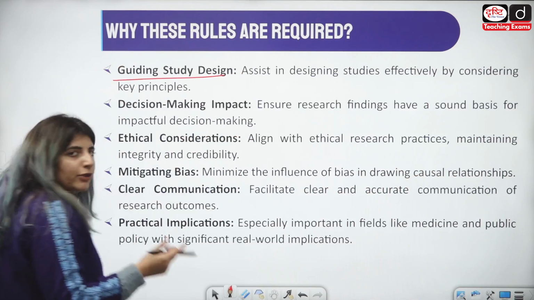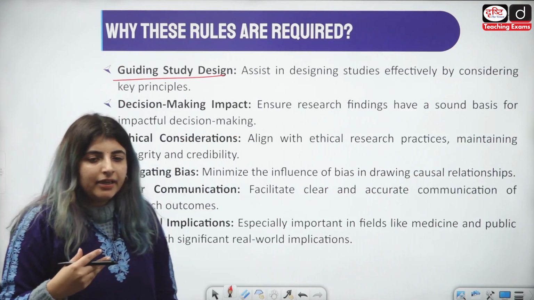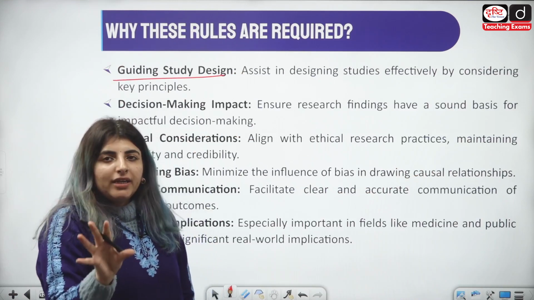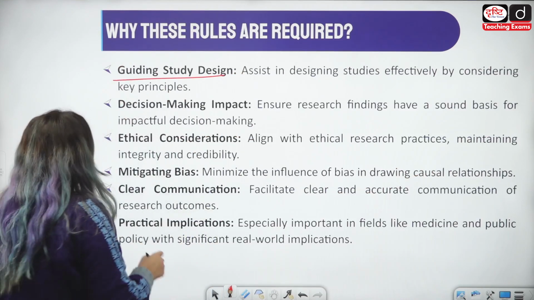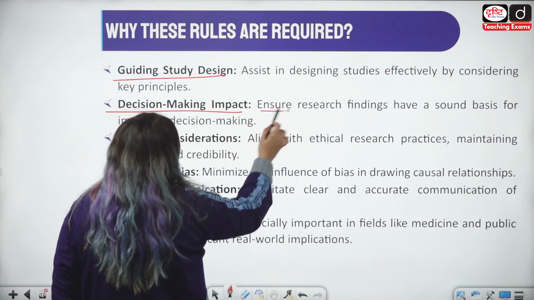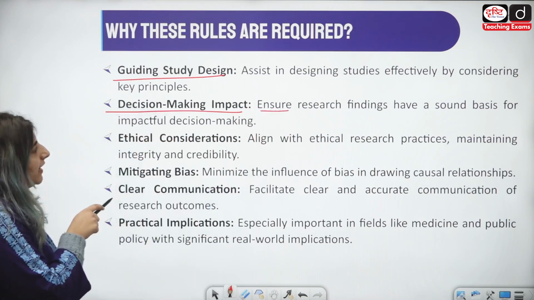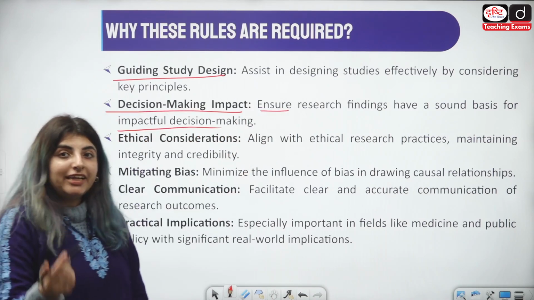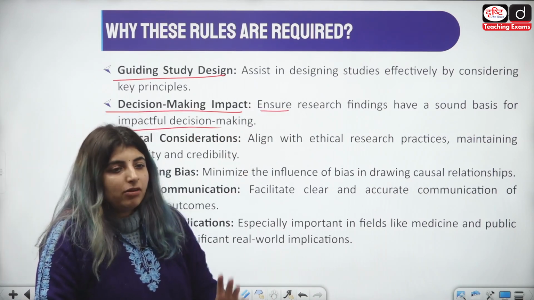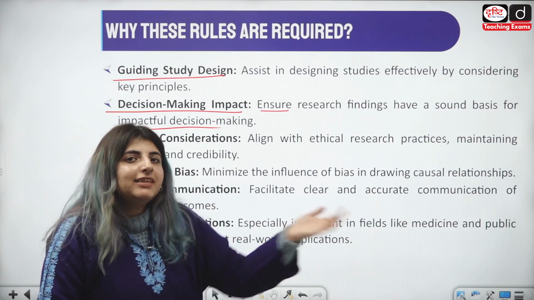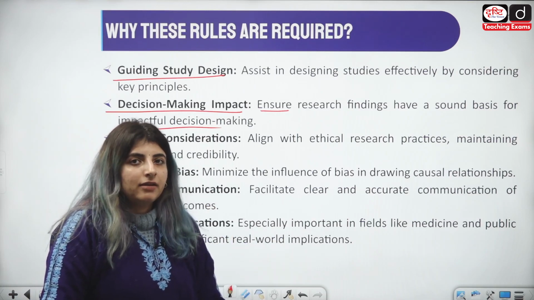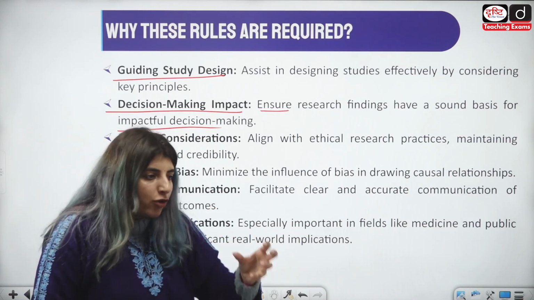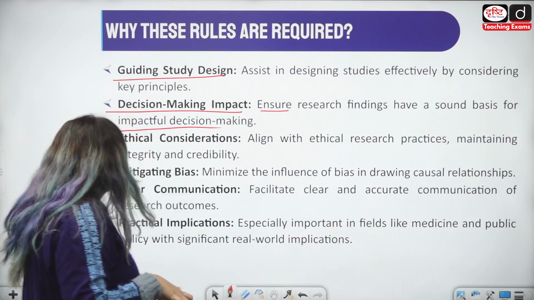Guiding study design, क्योंकि हमने पहली स्लाइड्स में ही देखा कि they are done ताकि हमें स्टडी डिजाइन का एक्यूरेट, सही अंदाजा हो जाए, right? Decision making impact, to ensure that whatever research findings are there, they have a sound basis for impactful decision making, so that I later on can say that yes, of course, I have observed in 5 groups, smoking is the one thing which leads to lung cancer. I can generalize the same thing now. I can make a decision and generalize it from a sample to the entire population.